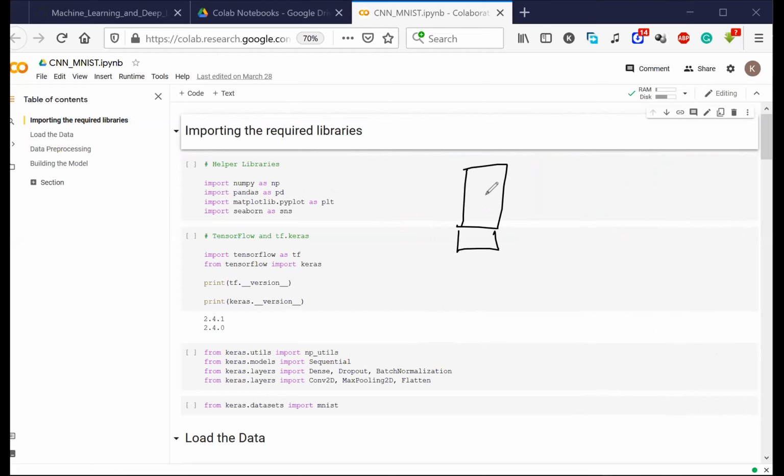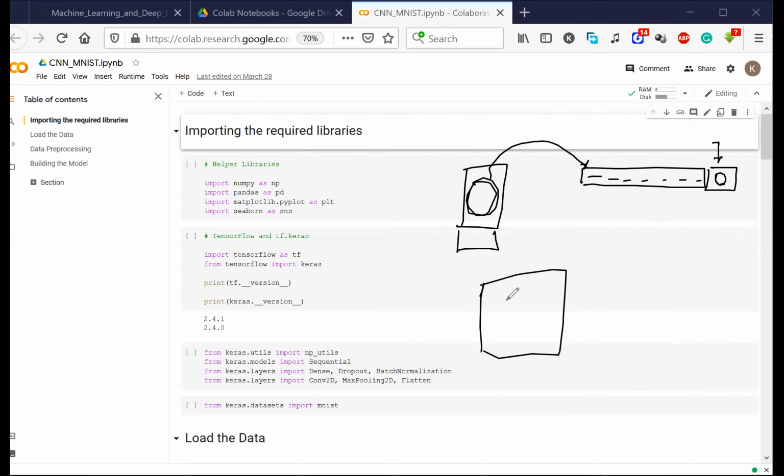I'll try to somehow convert this entire image, whatever is given to me, into a row, and I will try to store this entire image inside this row. And then I will try to store the label of this image. I will try to transform this entire image into this row, and I'll store this variable, this 0 here.